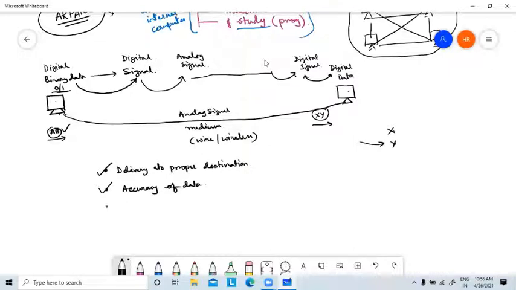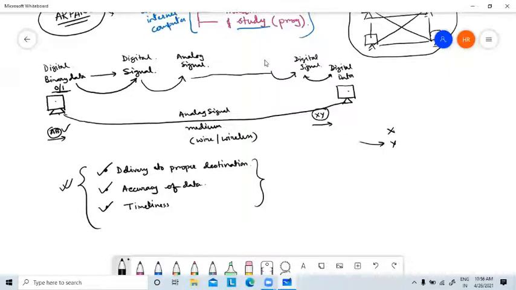And the number three, that is also important, timeliness. Means it should be transmitted within proper time. If we are sending data which has not reached the person when it is required, then it is useless. So these three things you must consider. You must take care whenever you are sending data from one device to another device.